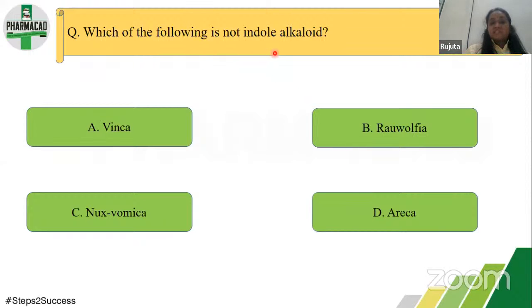Now, which of the following is not an indole alkaloid? Vinca we just now saw, it was under indole. So now Rauwolfia, nux vomica, and erica. So what is the answer? It is erica. All the three belong to the class of indole alkaloids. Again, if you know just the taxonomical classification, you can answer this. Or if you know the chemical classification, then also you can answer this question. Chemical classification in case of alkaloids is very important for GPAT.